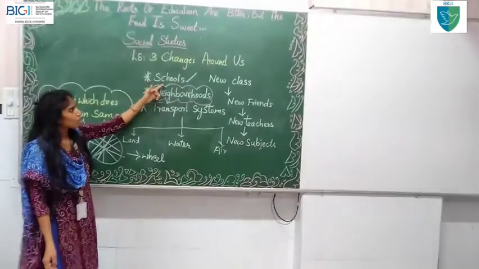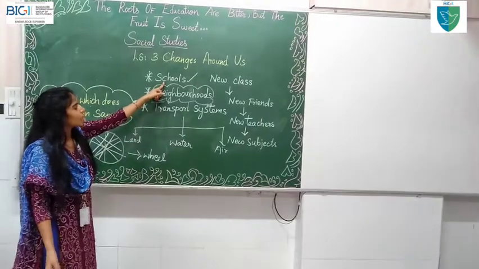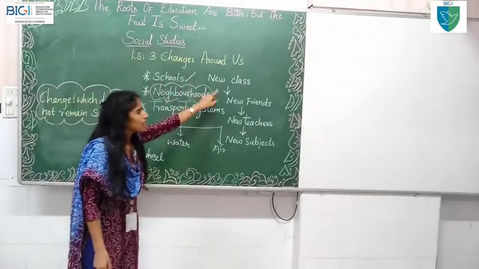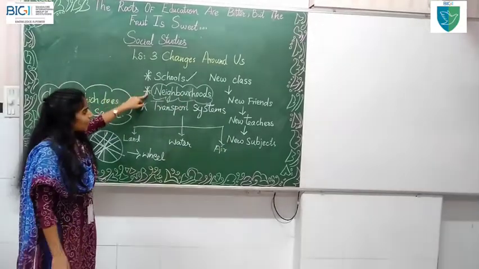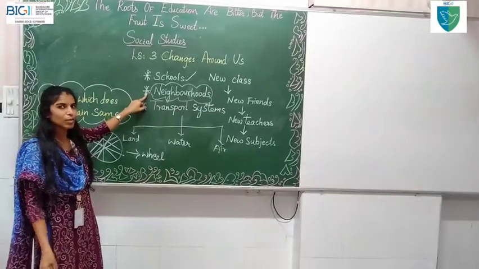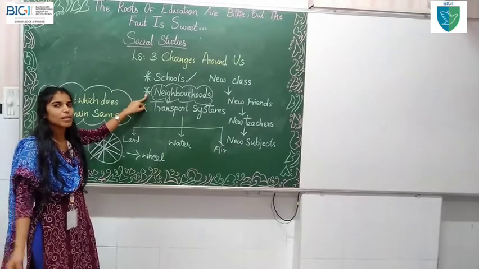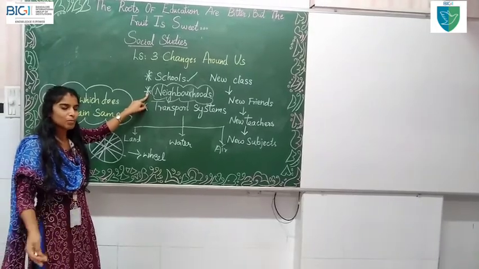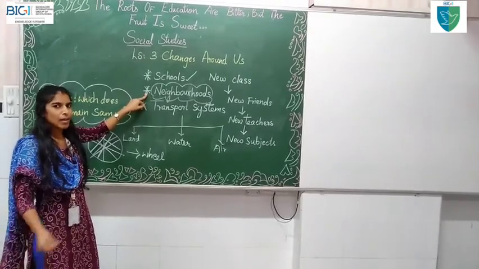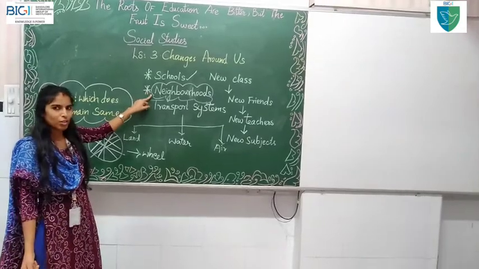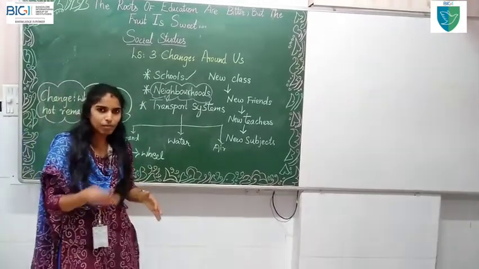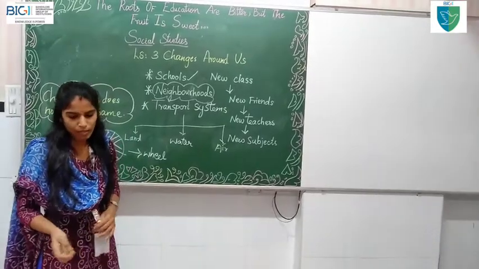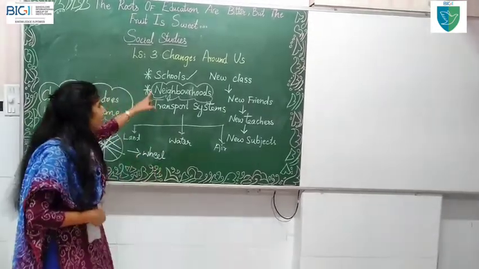How the changes are happening in school. You have seen new classes, new friends, new teachers, and new subjects. And in the neighborhood, what all you can see: restaurants, hotels, buildings, flats, and a cobbler shop or tailor shop, anything around your area. Anything which is around your surrounding is called a neighborhood.